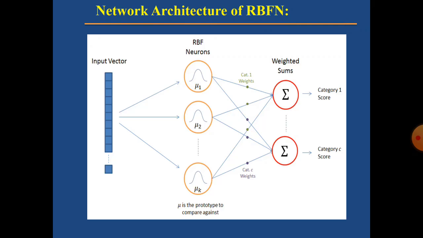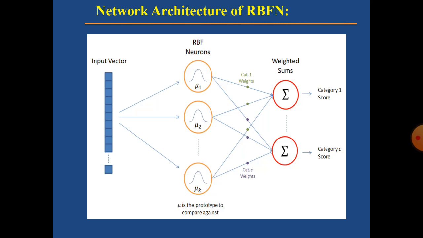Coming to the second layer, the second layer is the RBF neurons. Here, mu is the prototype to compare. Different inputs were there; this input belongs to which prototype? Internally there is a prototype. Each RBF neuron stores a prototype vector from the training set. So internally every RBF neuron stores a prototype vector.